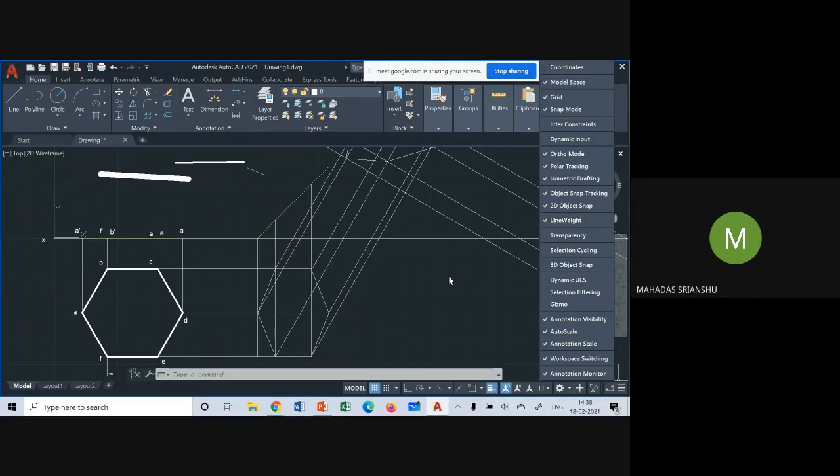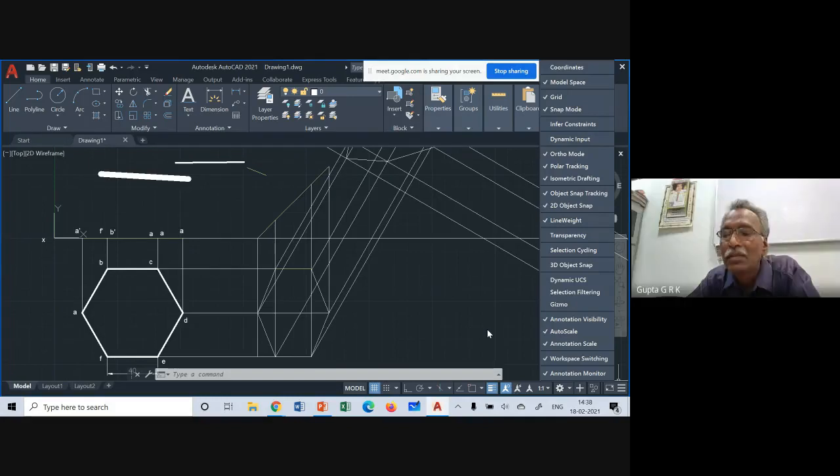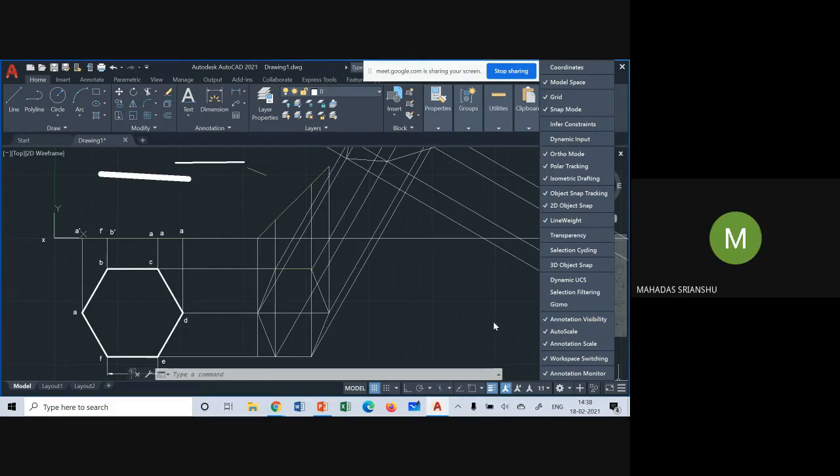There's a square at the bottom, a little to your left. There's the line weight option that comes up here, which we can use.